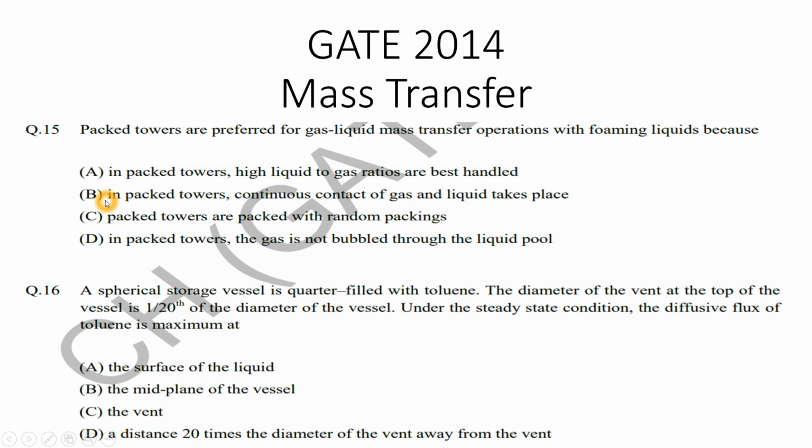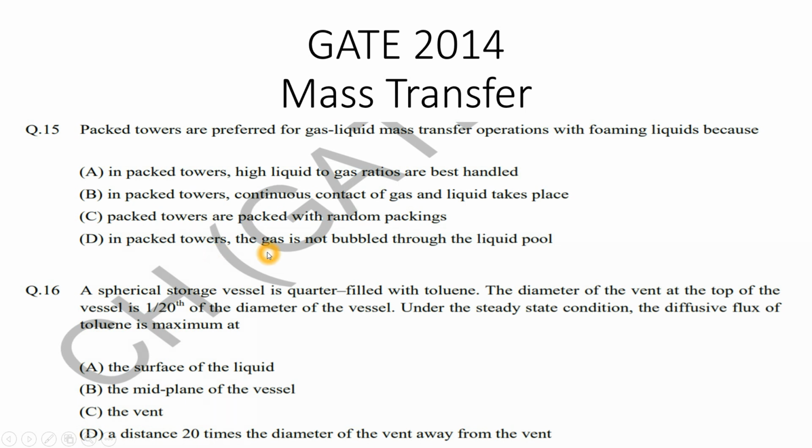We will check further. In PEG towers, continuous contact of gas and liquid takes place. Yes, but if you study the PEG tower, you can see there is a gas and liquid contact also. But for this question, option B is also not appropriate, right? PEG towers are packed with random packings. Yes, it is also right, but it is not true for this question. Again, we will check further.